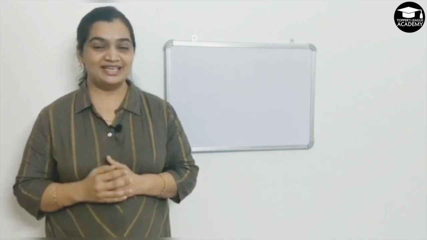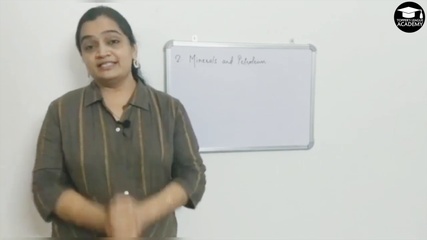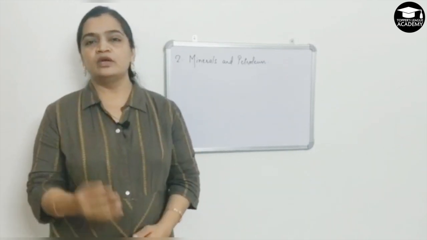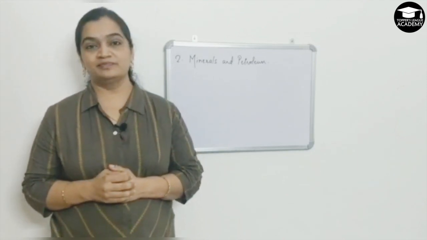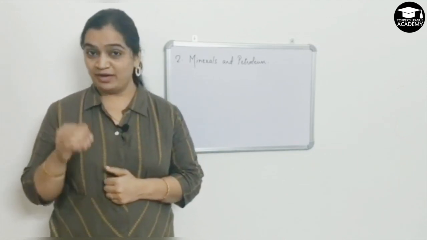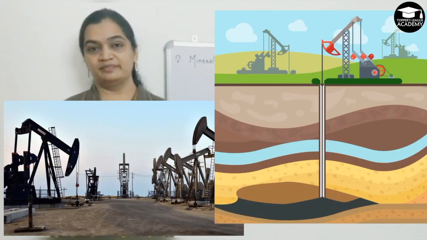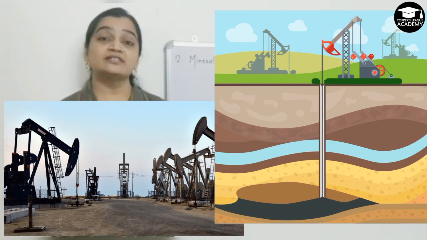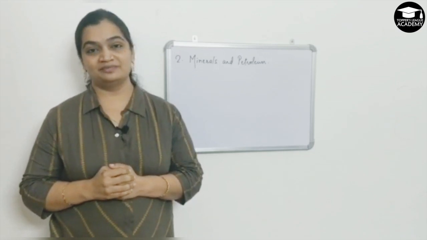Now let's go to the next category. So the next category is nothing but minerals and petroleum. Where do we get them from? Of course, under the ground. So either it is from under the ground or from under the ocean floor. Yes, and there are several techniques that are being used to extract those minerals and ores from under the ground.